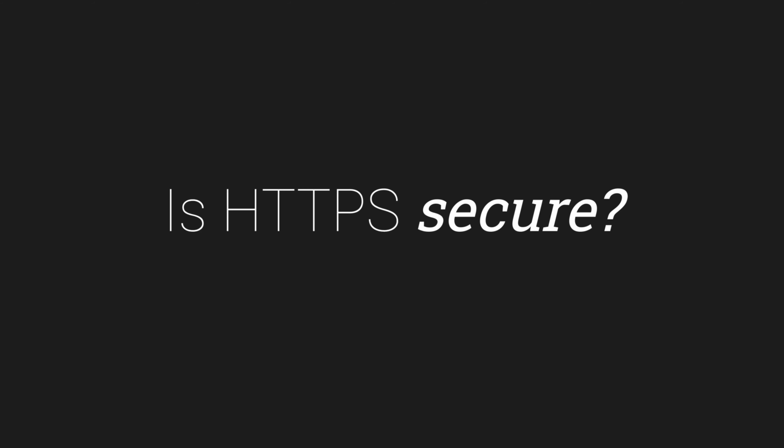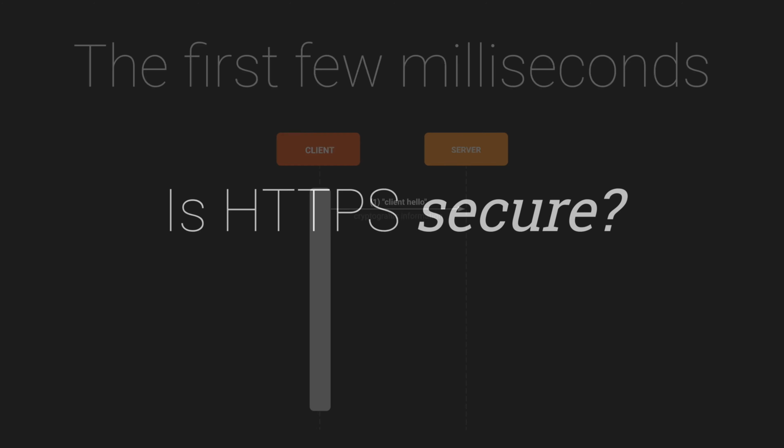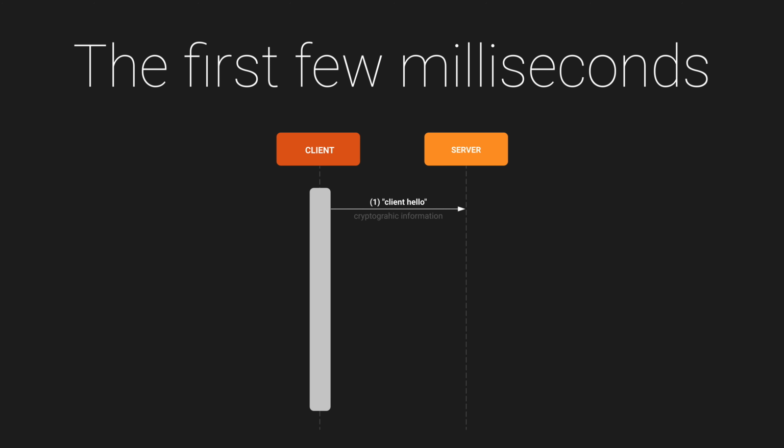HTTPS does a pretty good job, however there's one thing we need to be aware of when a connection is established. The first thing that happens when establishing a secure connection is the client sends a hello message along with a list of supported encryption ciphers. The server replies with its hello message, picking a cipher, and presents the client with its certificate.